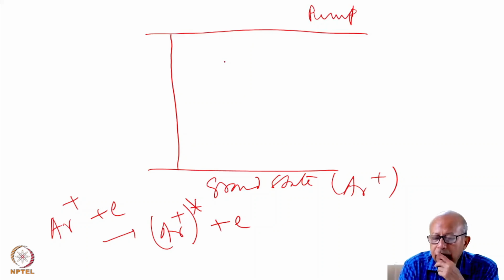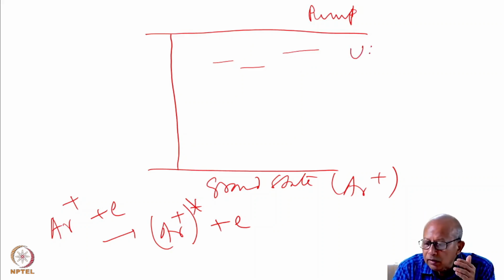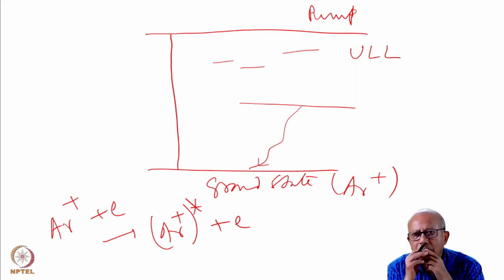From here, it can drop down to a number of metastable states which perform as the upper laser level. And then you have the lower laser level. And then from there, it can actually relax to the ground state. This is a very qualitative description.